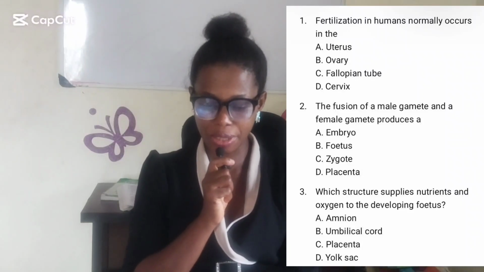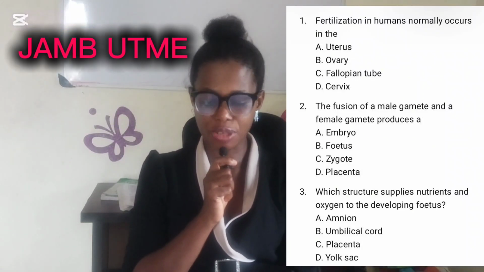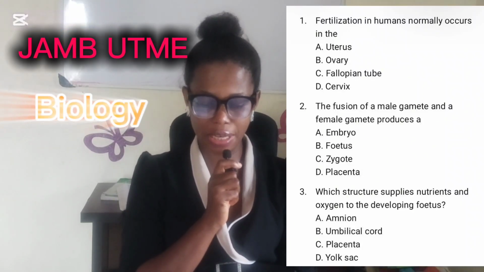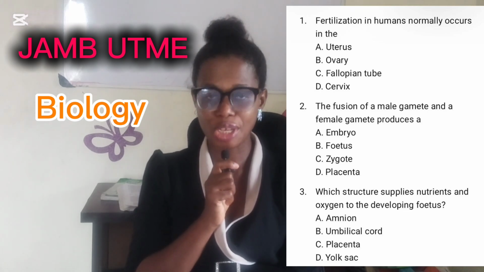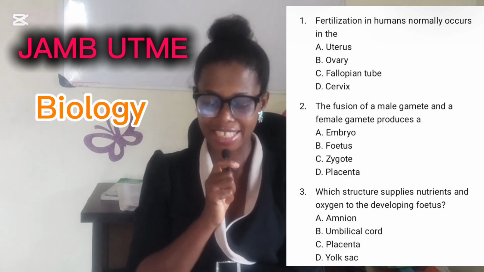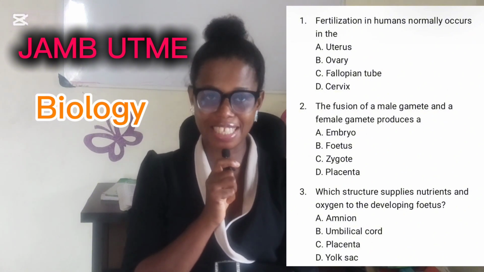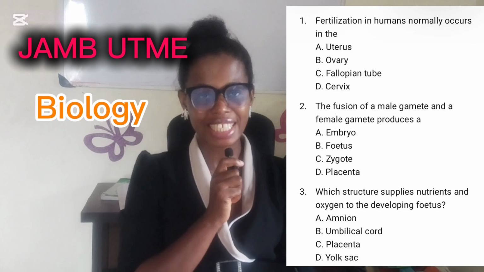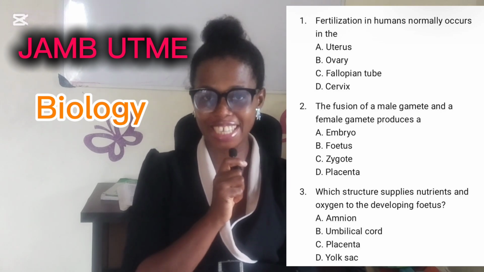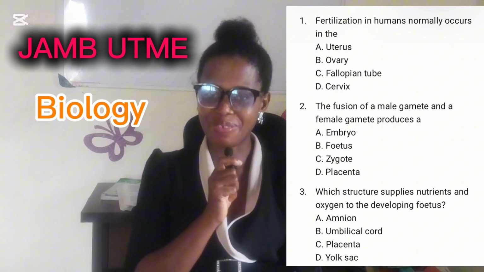Fertilization in human normally occurs in: option A, uterus; option B, ovary; option C, fallopian tube; and option D, cervix. So which one is the correct answer? Now I'm gonna give you 5 seconds to write the correct answer in the comment section. 1, 2, 3, 4, 5.